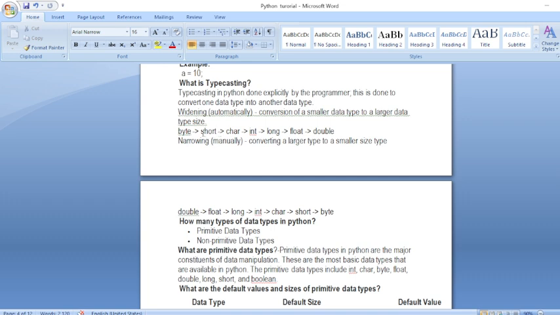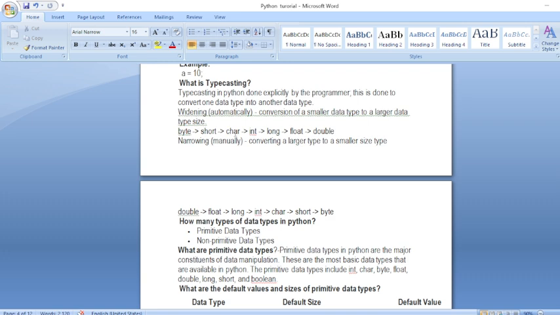According to data types, there are two types of conversion: widening conversion and narrowing conversion. Widening means converting a small data type to a larger data type, known as automatic widening conversion. When a large data type is converted to a small data type, that is known as narrowing conversion. Widening conversion: suppose byte is a small data type, the larger size is short, so convert to short.